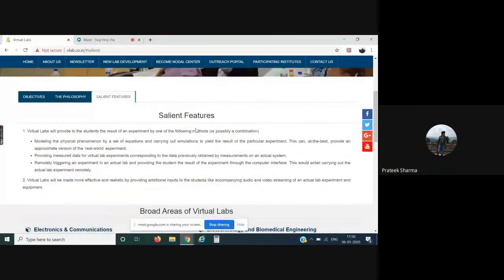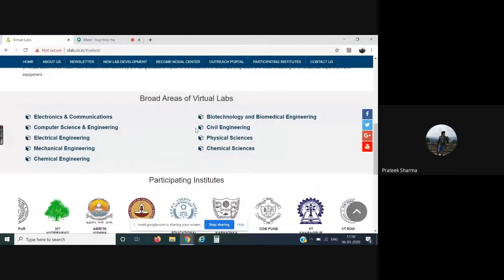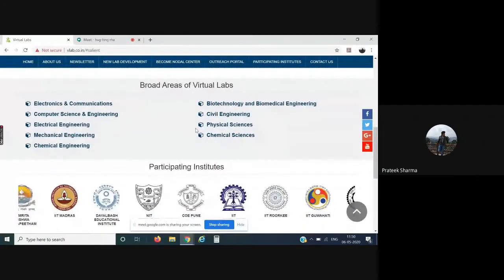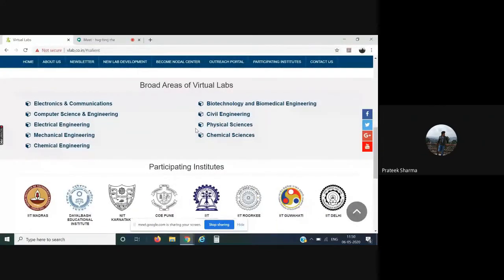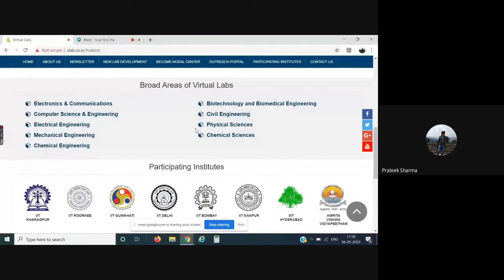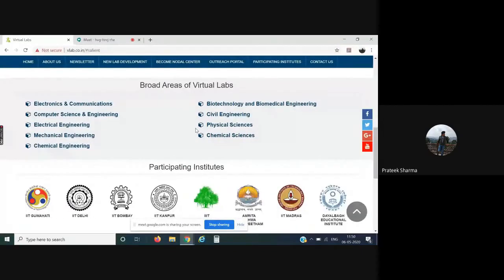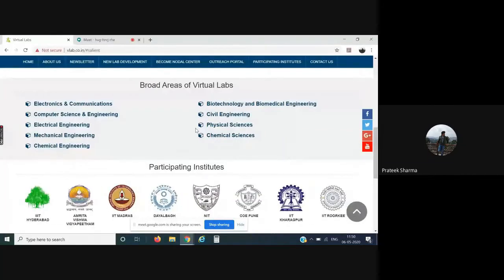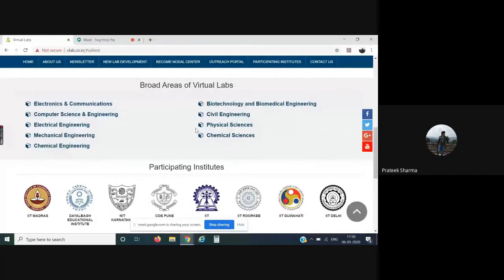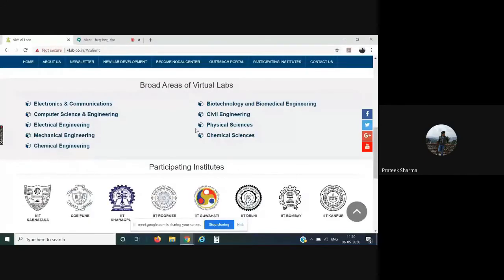Now, as we scroll down, these are the broad areas in which the virtual labs have been developed till now. We have more than 100 virtual labs developed in all these disciplines collectively. Each lab has almost 5 to 6 experiments. So to be precise, we have more than 500 virtual experiments for the users.